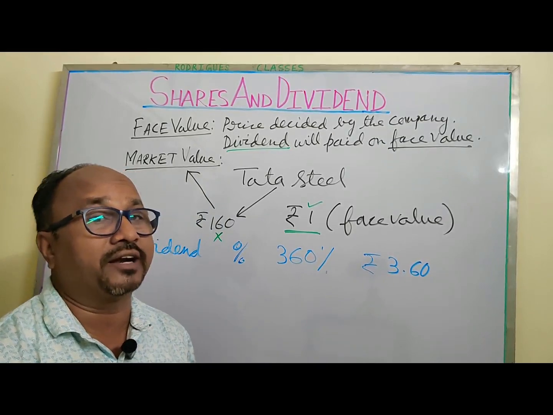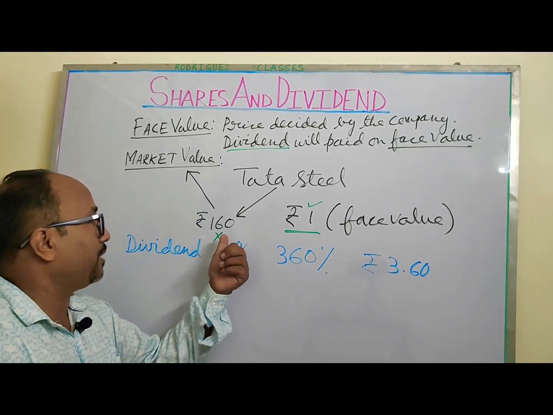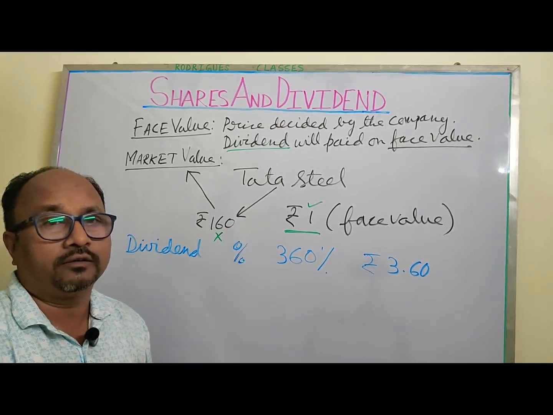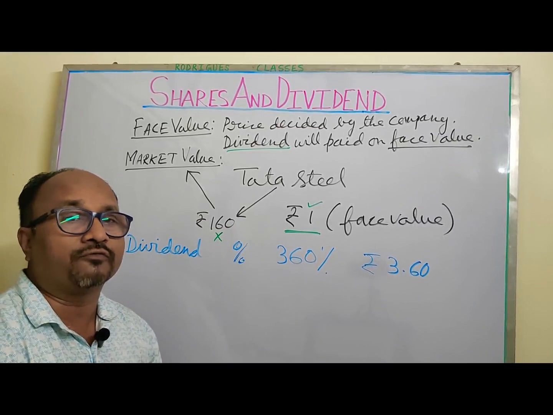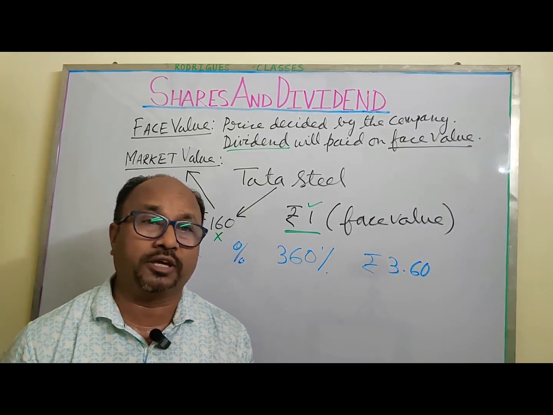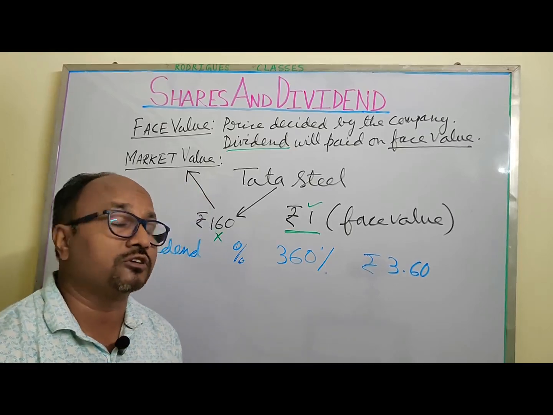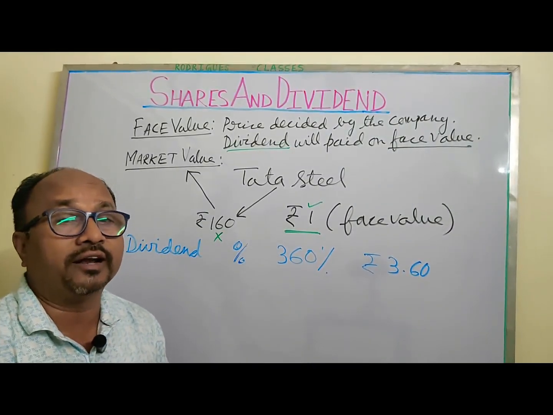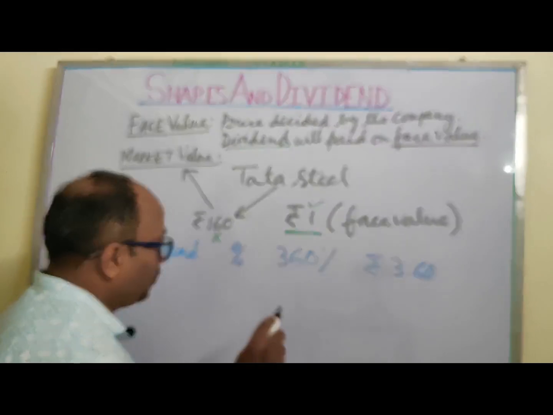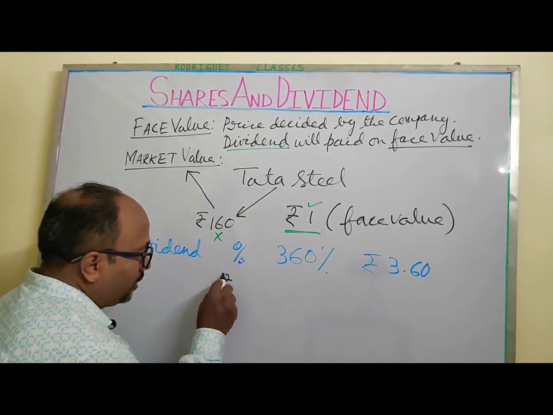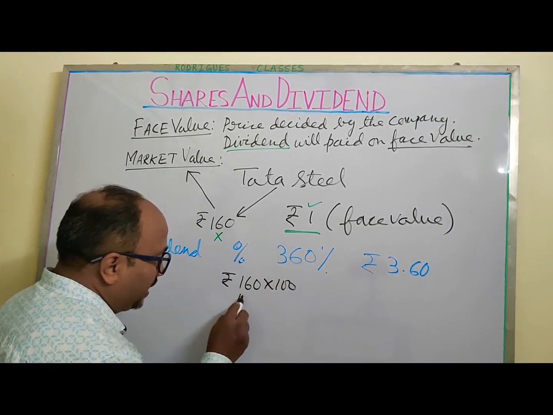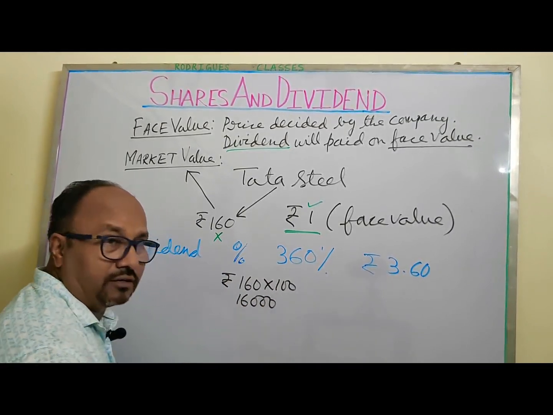But for buying those 100 shares, he is spending 160 into 100, which is roughly 16,000 rupees. So you spend 16,000 rupees and you get a dividend of 360 rupees.